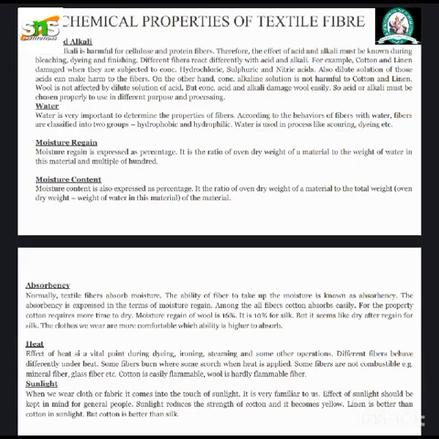What are the chemical properties of textile fibers? Acid and alkali. Acid or alkali is harmful for cellulose and protein fibers. Water. Water is very important to determine the properties of fiber. Moisture regain. Moisture regain is expressed as percentage. Moisture content. Moisture content is also expressed as percentage. And absorbency, heat and sunlight. These are the chemical properties of textile fibers.